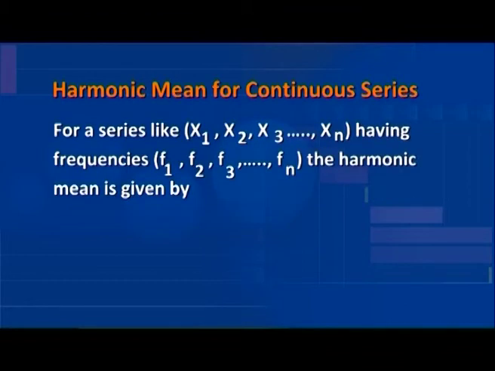For a series like x1, x2, x3, xn having frequencies f1, f2, f3, fn, the harmonic mean is given by: harmonic mean is equal to number of items divided by sigma of the reciprocals of the variables multiplied by the frequency.